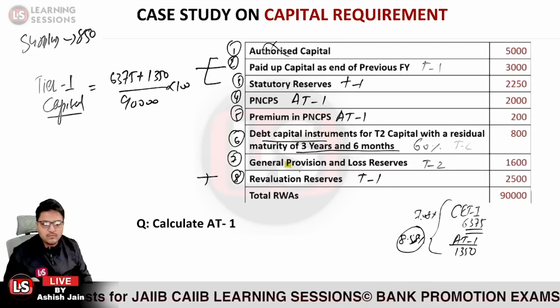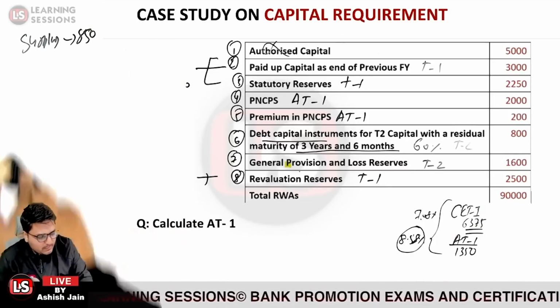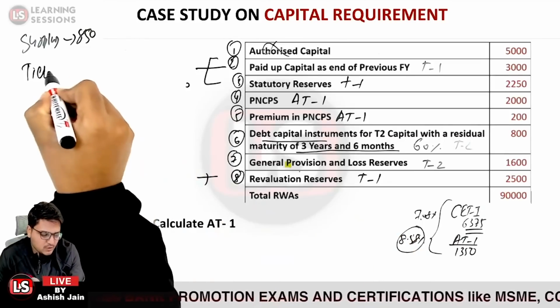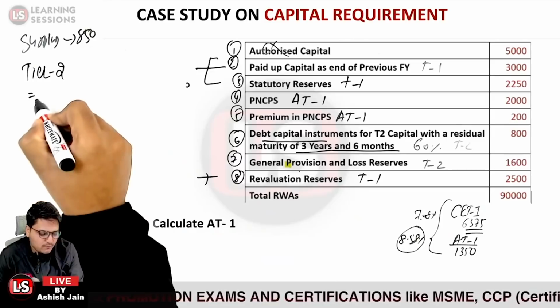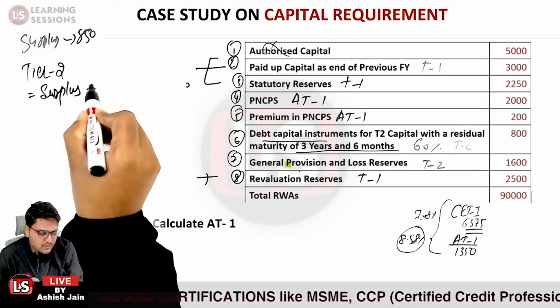Okay. Next question says we need to calculate the tier 2 capital. What are the different components related to tier 2 capital? First of all, it is the surplus that we are having from the additional tier 1.